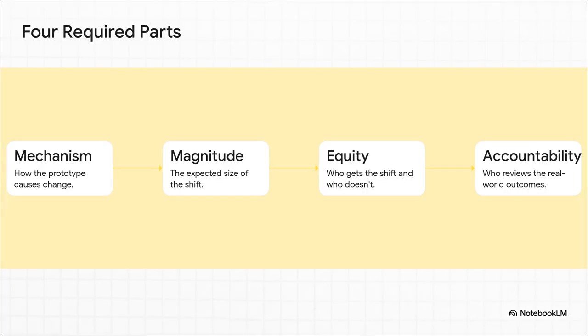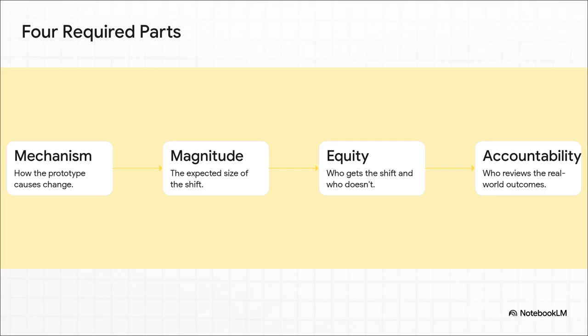Honest scoping is absolutely your best defense. To guarantee your justification hits that level of bulletproof honesty, it needs 4 key ingredients. First up, the mechanism. How does it actually work? Second, the magnitude. How big of a shift are you expecting? Third, equity. Which specific subgroups get that shift and which do not? And finally, accountability. Who reviews the real-world outcomes?